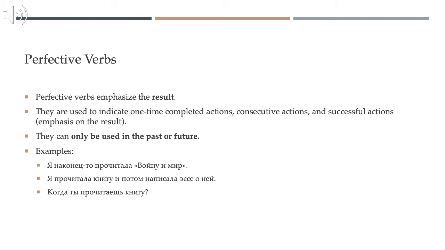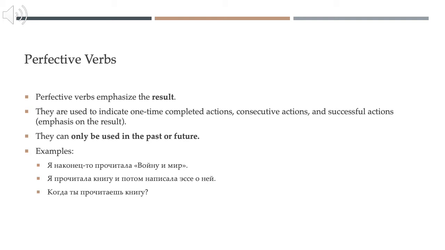Some examples of using a perfective verb could be: Я наконец-то прочитала «Войну и мир». I finally finished reading War and Peace. Читать means that you were reading something. So if you say «Я читала «Войну и мир»», that means I was reading War and Peace. There's no indication that you finished. But if we use this perfective form, Я прочитала «Войну и мир», that indicates result, the successful completion of the action. I finished reading War and Peace.